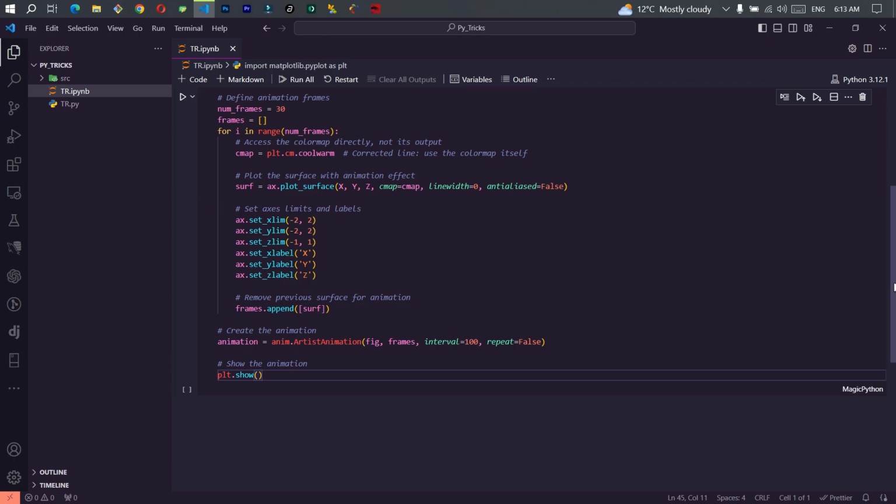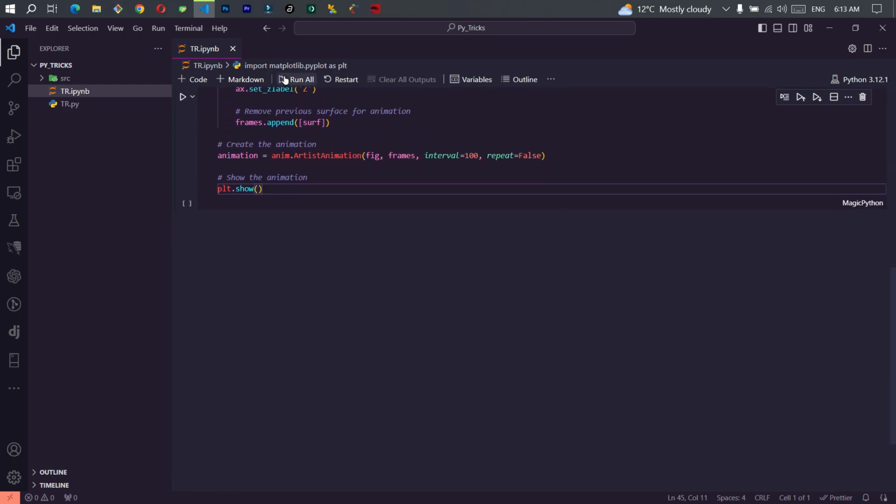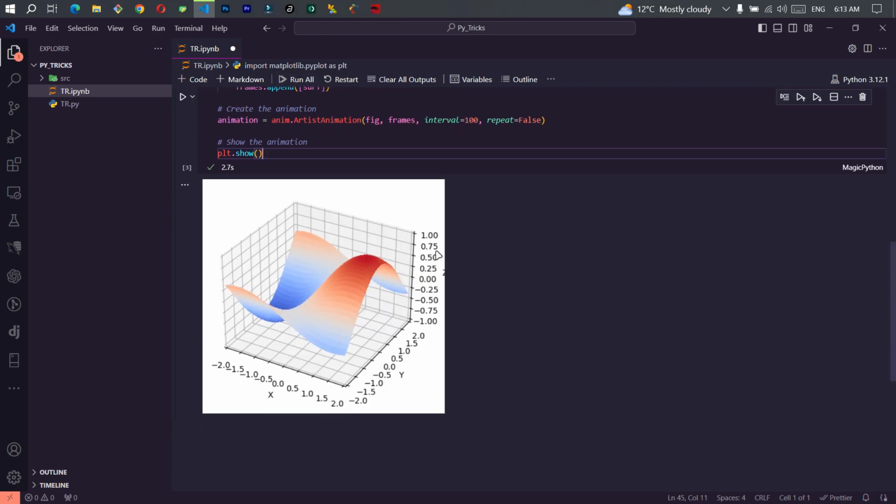Alright, so this is the code. Let's run it to see the results. Shall we, boys and girls? Hot damn! Oh, that's a graph. Feeling inspired? I bet you are.